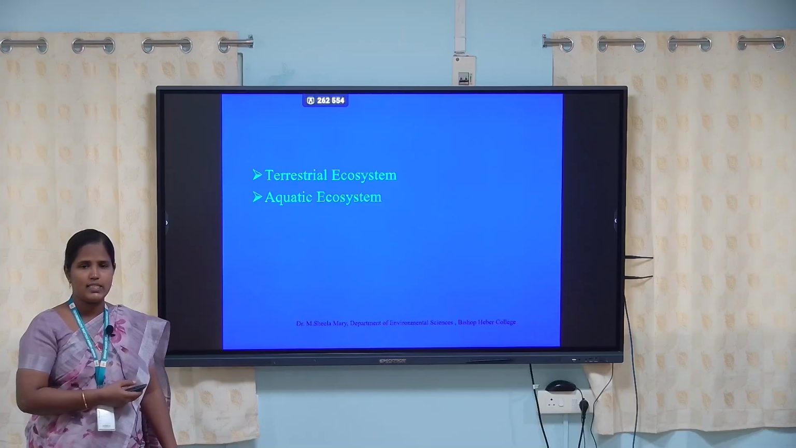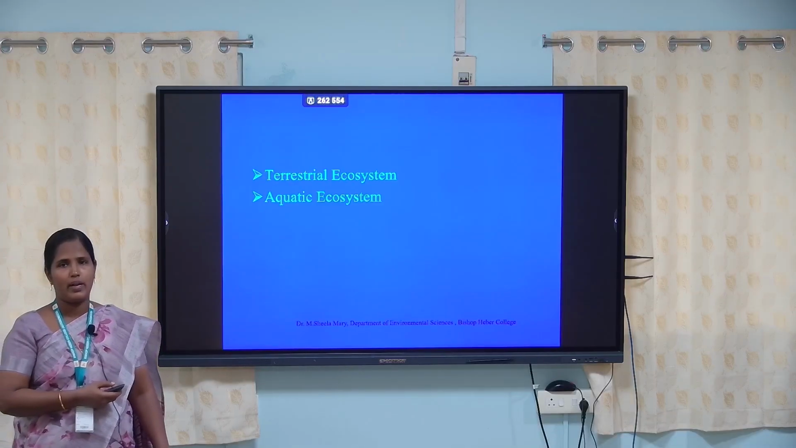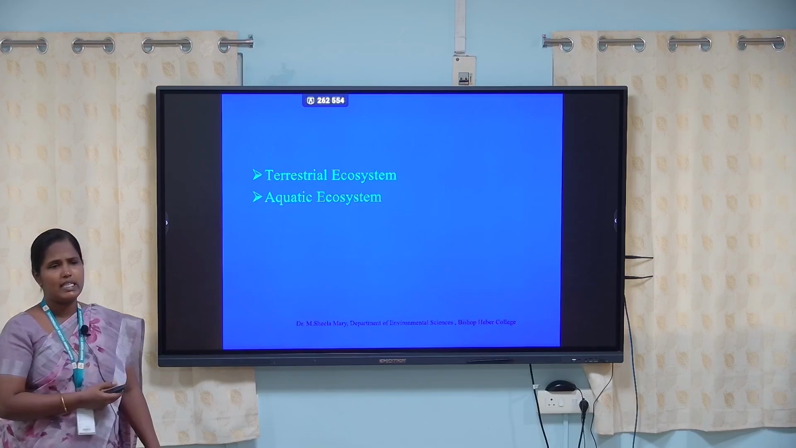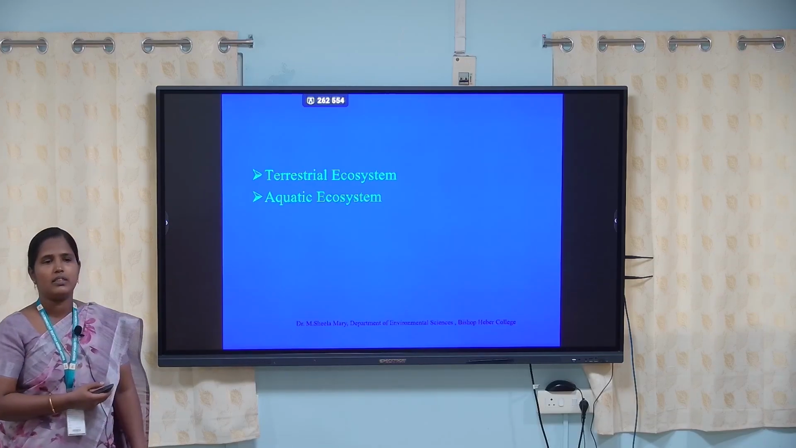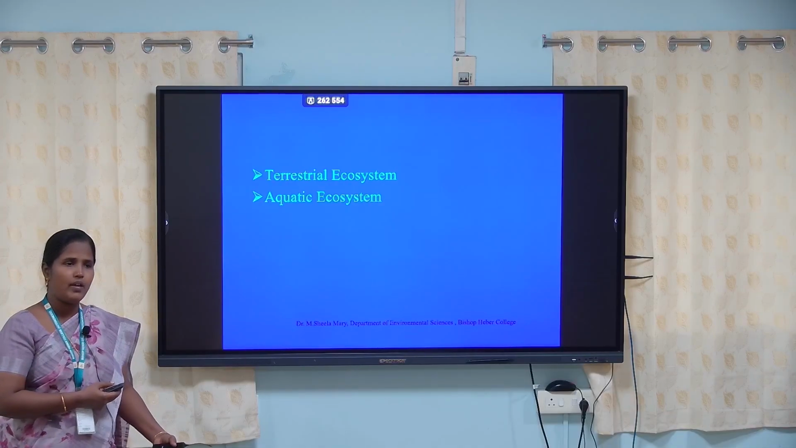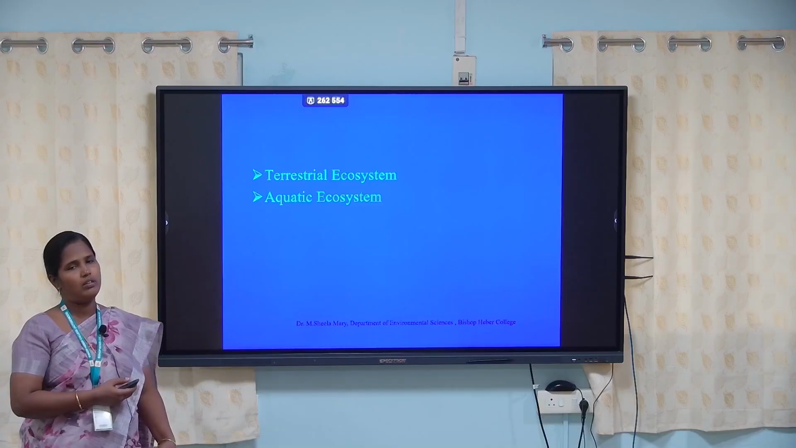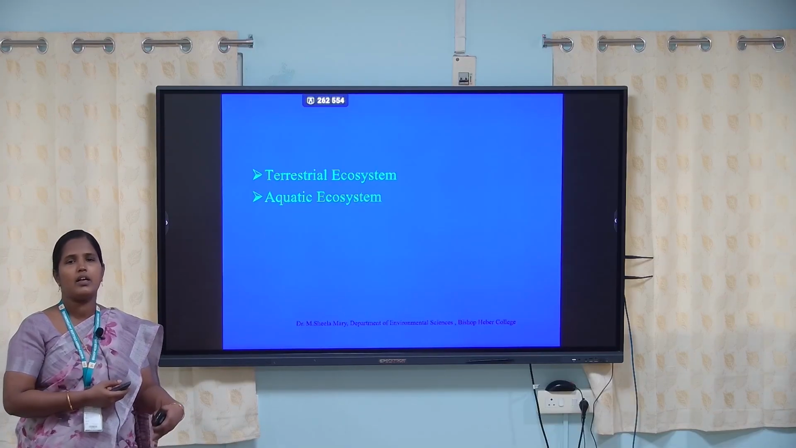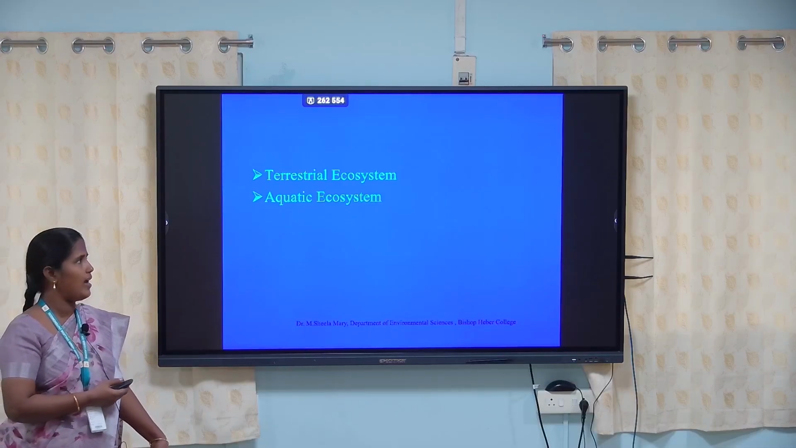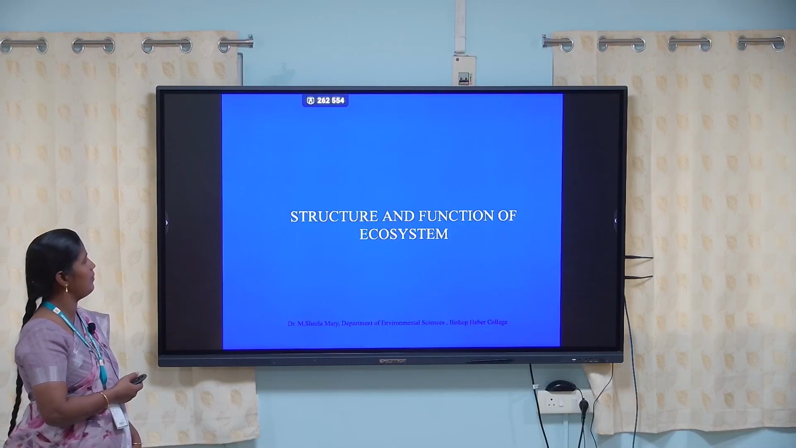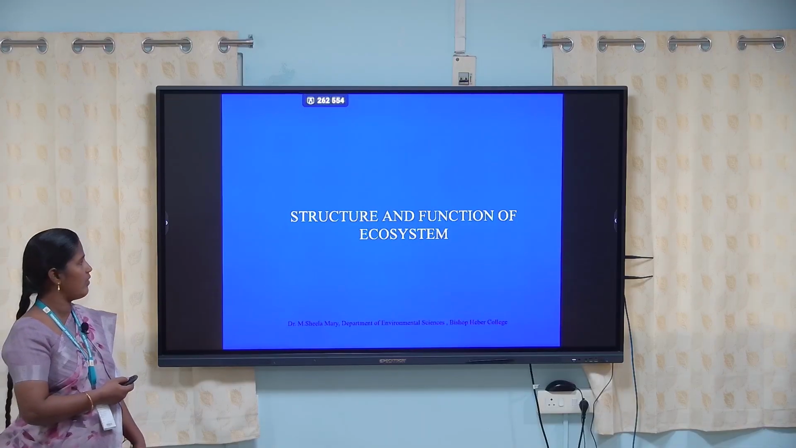The ecological system is generally classified into two types, terrestrial ecosystem and aquatic ecosystem. Terrestrial means land-based ecosystem, aquatic means water-based ecosystem, because living organisms can survive on land or in water. Therefore we can classify terrestrial and aquatic ecosystems. So what is the structure and function of ecosystem?